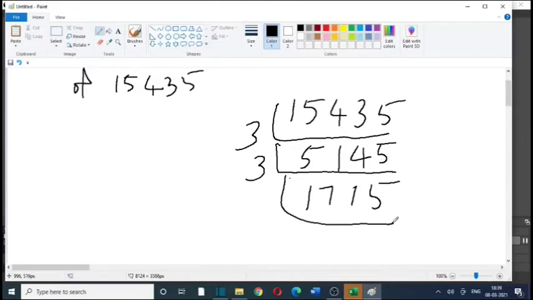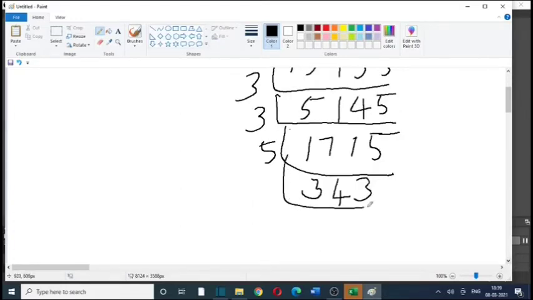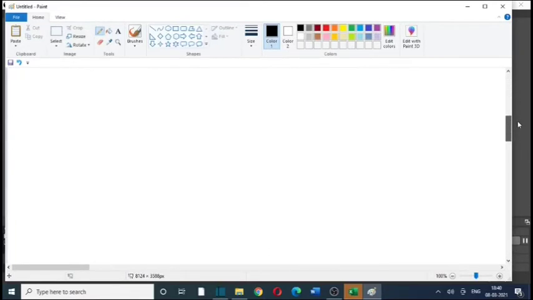So the next possible prime is 5. In the unit place the value is 5, so 1715 is a multiple of 5, and we can divide it by 5. This gives 343. Now it cannot be divisible by 3. The next possibility is 7: 7 into 49 is 343.